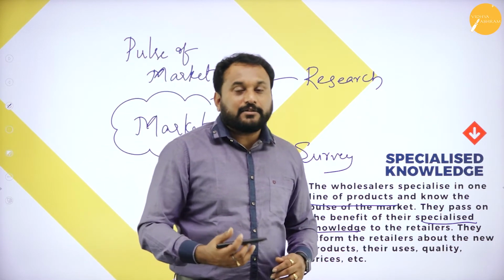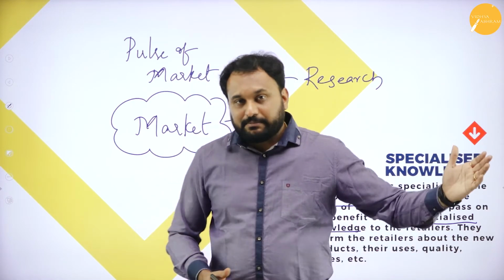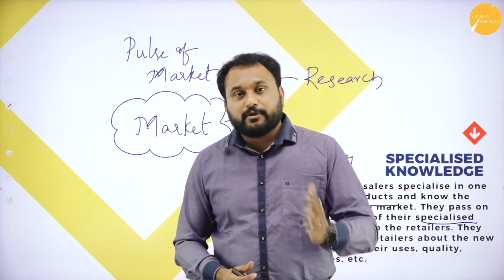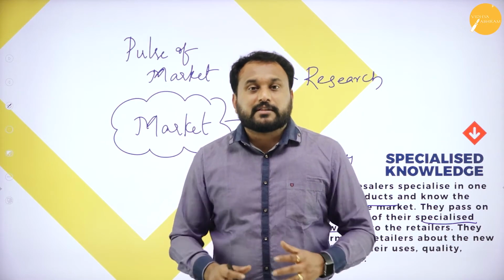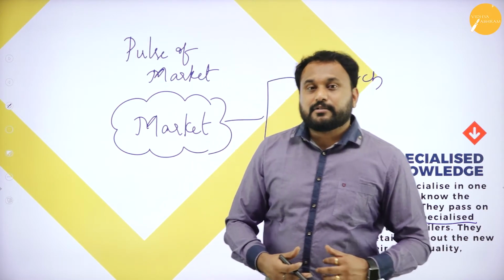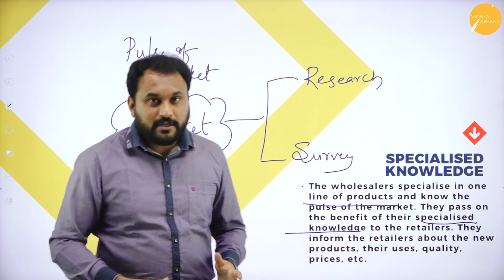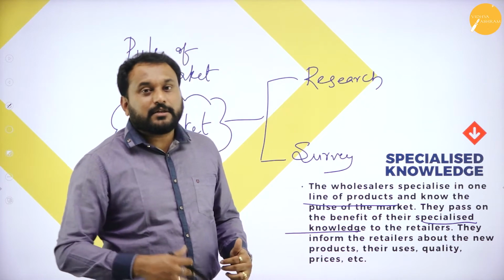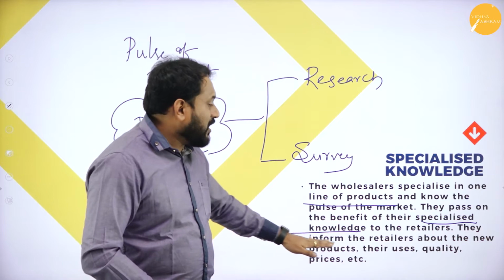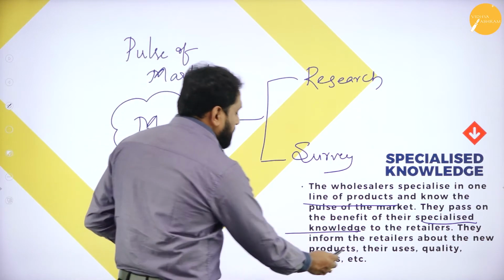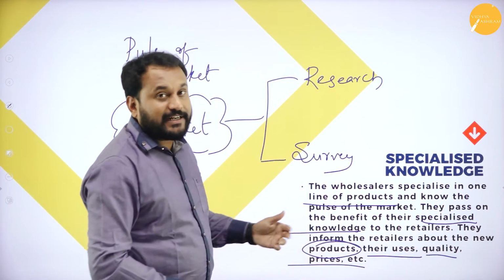Say, for example, I'll tell you, retailer, a water bottle, mineral water bottle. There are n number of companies, right? If you go with the branded one, people will only go with the branded one. So for any good company with a new product, the wholesaler will communicate to the retailer that the product is coming from a branded company, please go and buy it, or please buy from me. That is what the wholesaler will tell. That is the specialized knowledge. They inform the retailer about new products, their uses, quality, prices, etc.